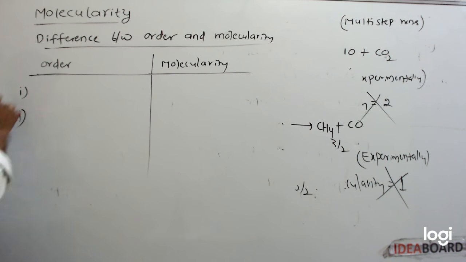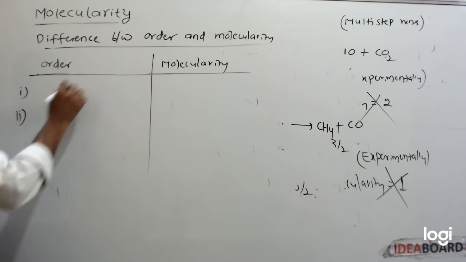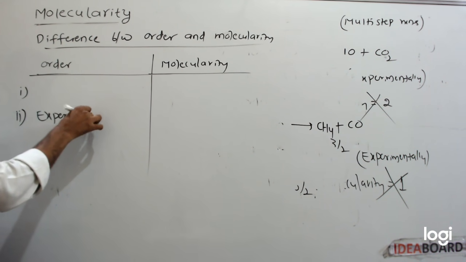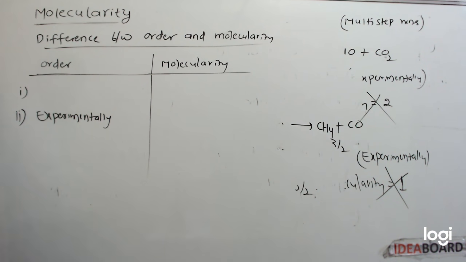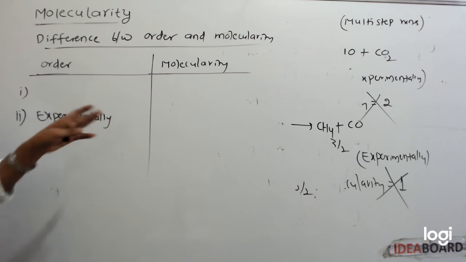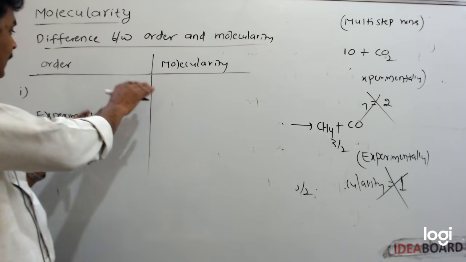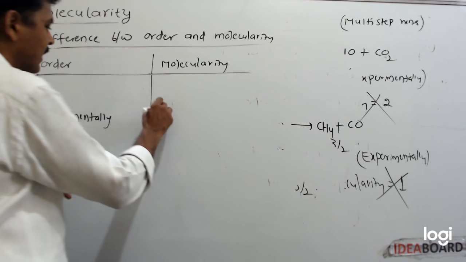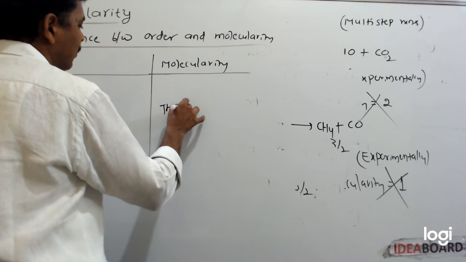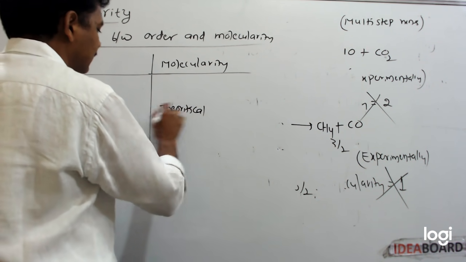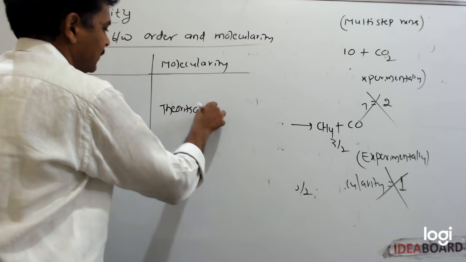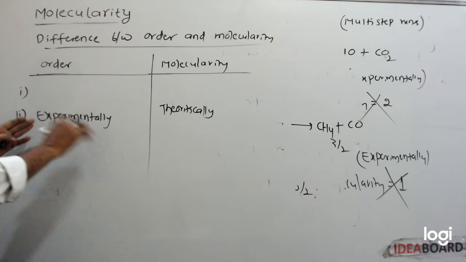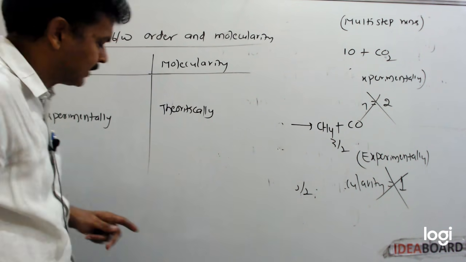Second one, order of reaction is obtained experimentally. Directly we cannot write the order of reaction for a given chemical reaction. Molecularity is a theoretical quantity, obtained theoretically. Order is obtained experimentally, but molecularity is obtained theoretically.